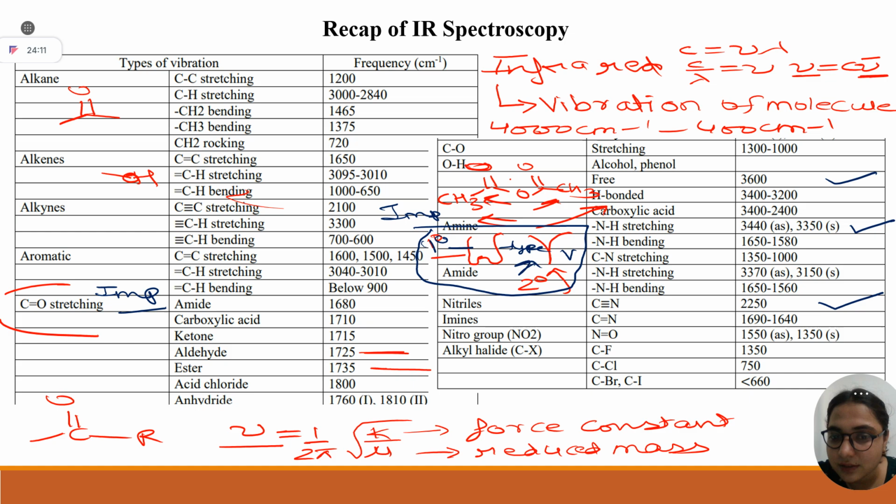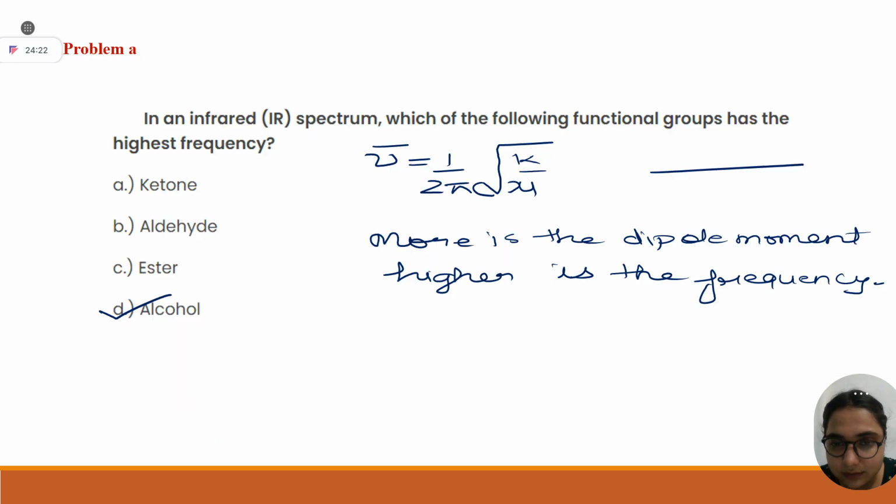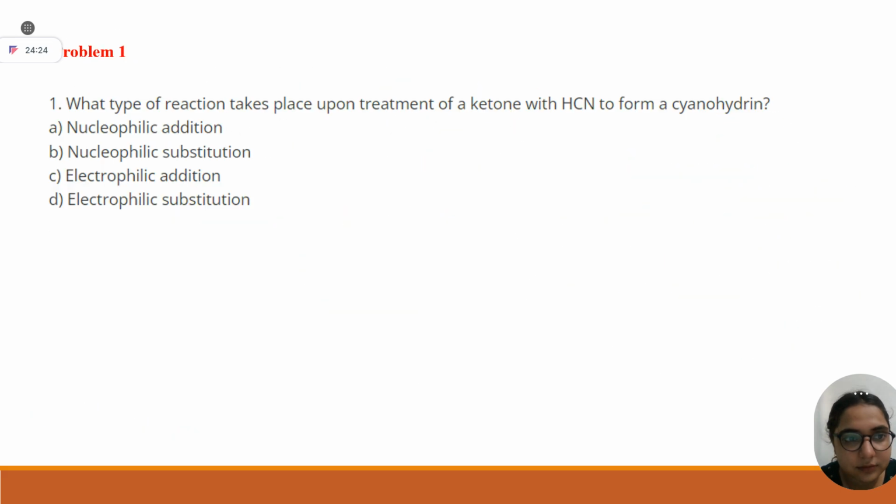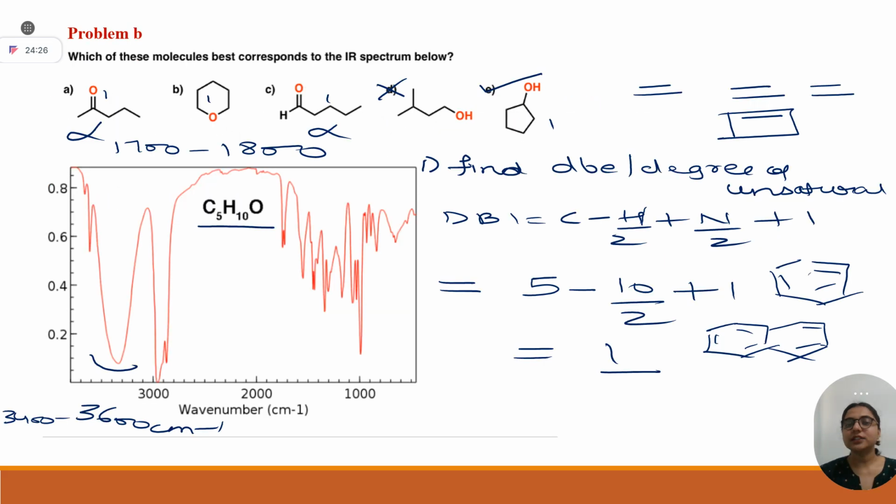Since there was no response in this slide, I have not gone into depth, but you can glance through all the values. Okay, so this is all about IR spectroscopy. I think I have covered all the topics which sir has taught till the second lecture.